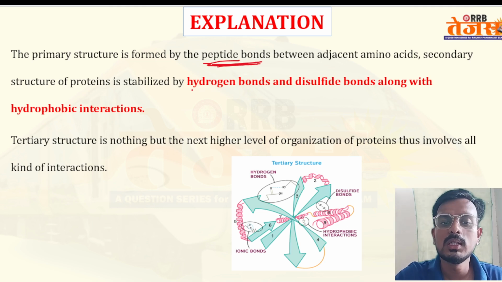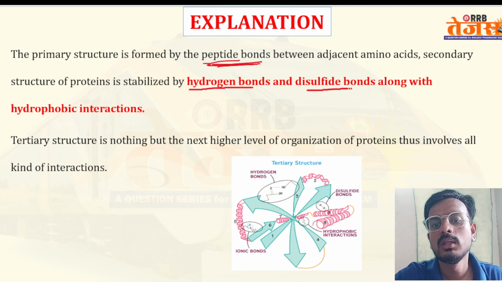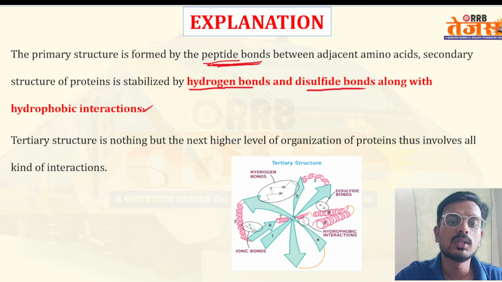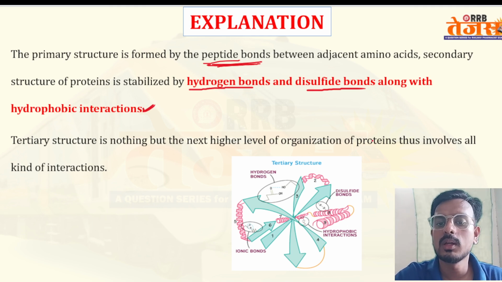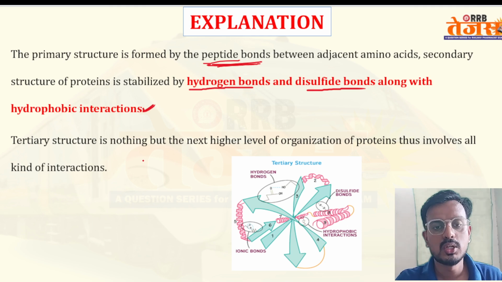Secondary structure of protein is stabilized by basically hydrogen bonds and disulfide bonds, along with the hydrophobic interactions. Tertiary structure is nothing but the next higher level of organization of the protein. However, quaternary structure contains all the above structures.